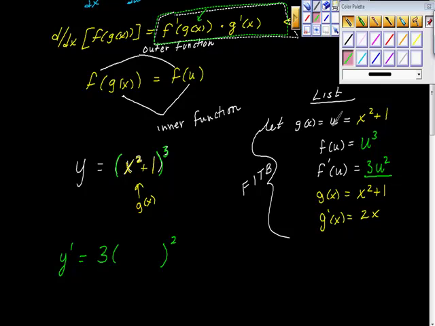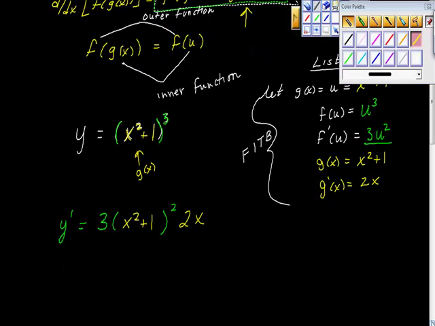Well, g of x equals u, so g of x is also equal to this. Pick up this piece and just put it in: x squared plus 1. And then it says right here, I'm just putting the pieces together, that g prime at x is this 2x right here. So, times 2x. Believe it or not, you guys, we're done. I can simplify a little bit. Remember, we can't distribute into here because we're held up by this exponent, but we can certainly multiply this piece and this piece. So we get y prime is equal to 3 times 2x, which is 6x, times x squared plus 1 quantity squared. Welcome to calculus, because you don't have to expand this, okay?